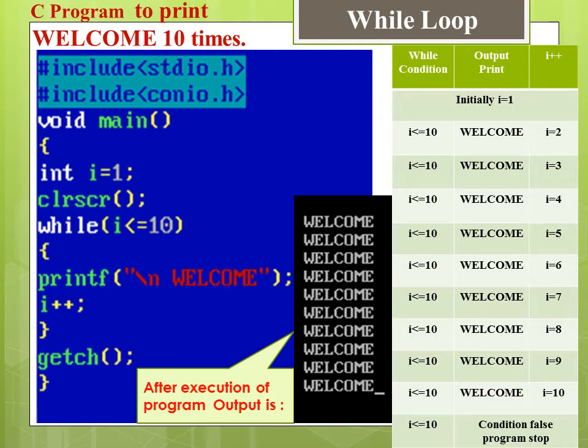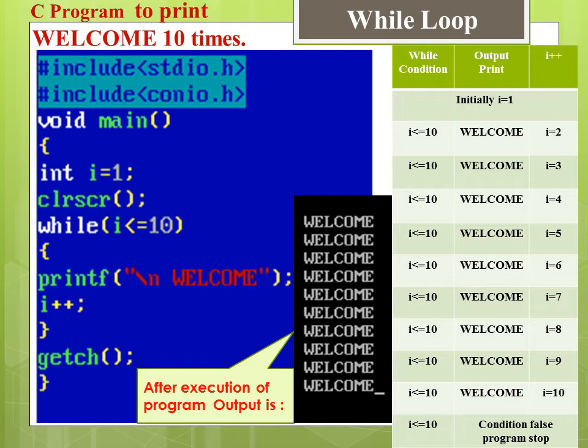Then again control goes in while loop to test condition that is I is less than equal to 10. Here the value of I is equal to 2, means it tests a condition like 2 is less than equal to 10. It's true. Then control again comes inside the while loop and prints welcome second time, and then again the value of I becomes 3.